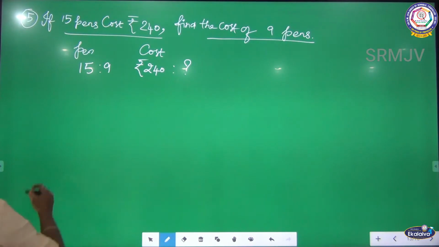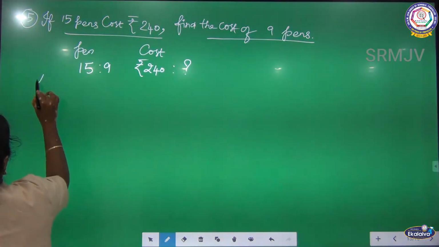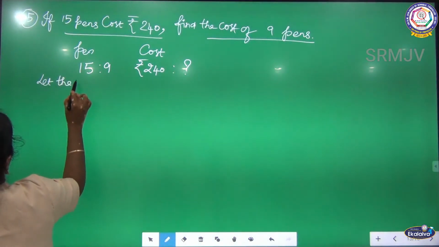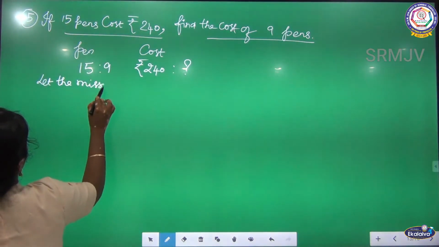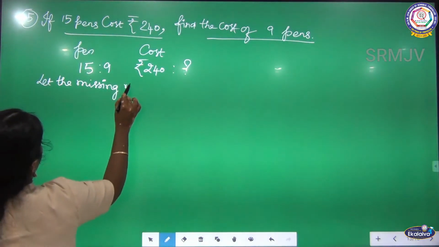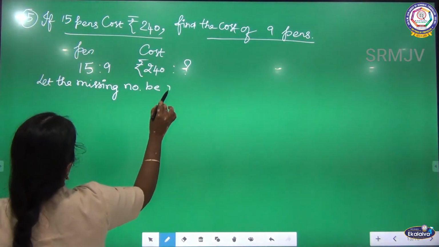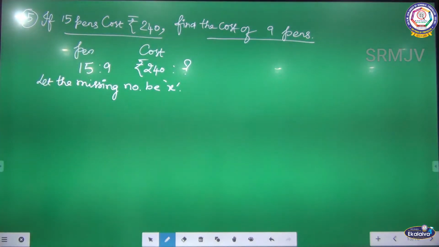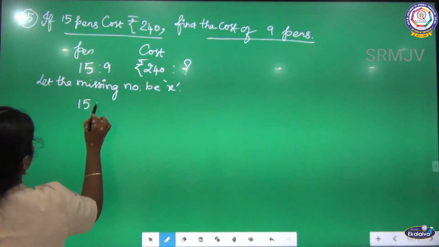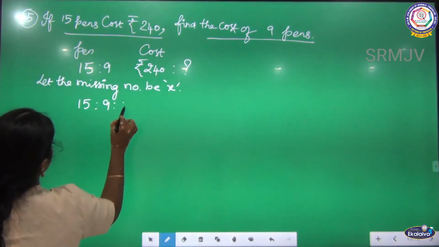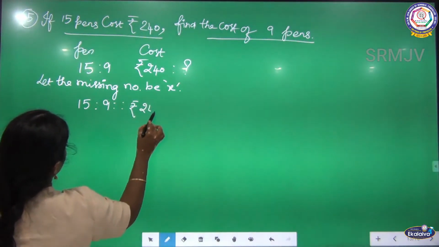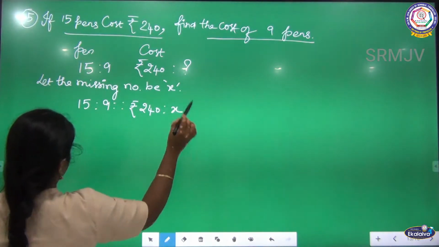So now listen, I am going to write this. Let the missing number be x. Now I can write this as 15 is to 9 is equal to rupees 240 is to x.